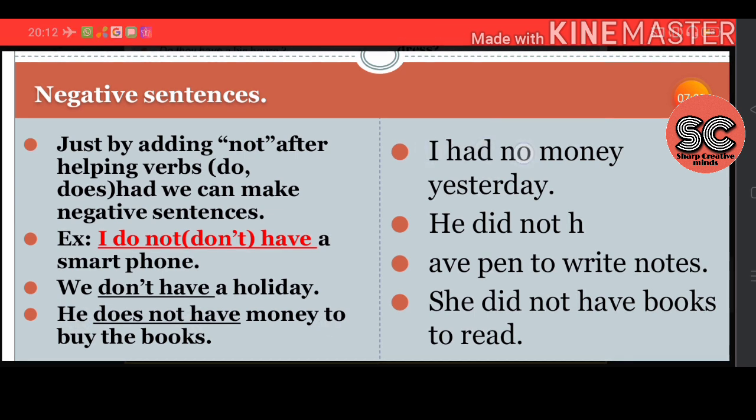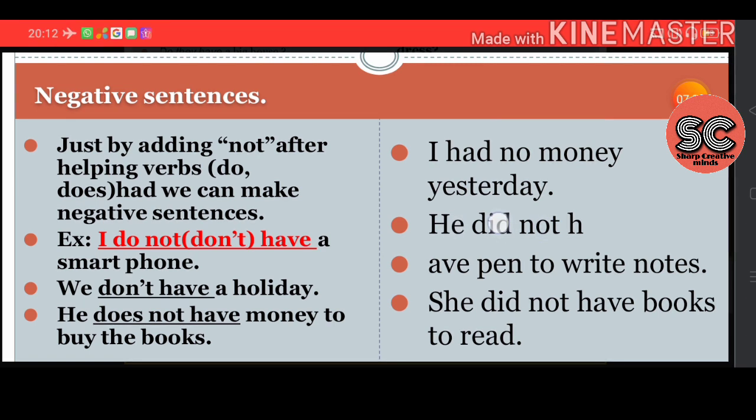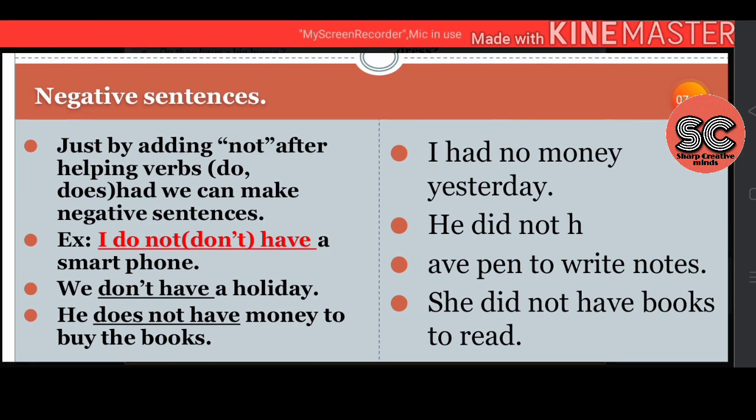So, I had no money. No can also be used to express negative sentences. I had no money yesterday. You're talking about yesterday and you're using had in the past. He did not have. So this should have come here, you just please adjust it. He did not, typing mistake, he did not have a pen to write notes. She did not have books to read. So did not, does not, do not, all these form the negative sentences.